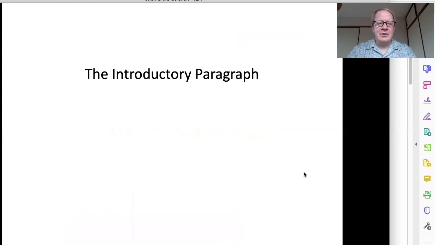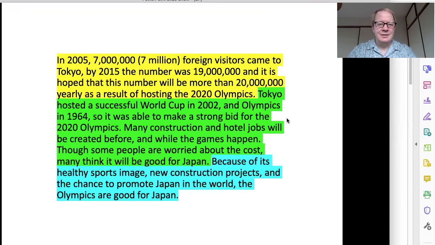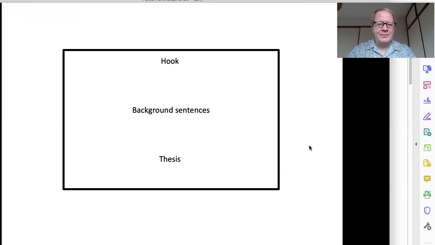Okay, let's look at the introductory paragraph. There are 3 parts. There's the hook, background sentences, and thesis. Please take a minute to read this example, then I will talk about it. Okay, welcome back. So let's look at this in more detail.